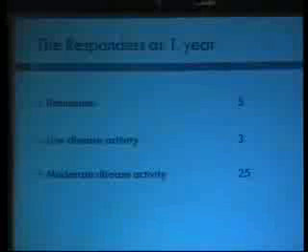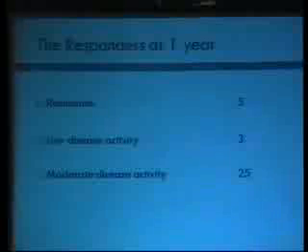5 patients actually went into remission, out of those that we have data on. They have DAS scores of less than 2.6. 3 people are in a low disease activity state, which is pretty good by all existing standards in the world. And 25 patients still have moderately active disease, not very active disease. But there were failures as well. 3 patients actually failed to respond.